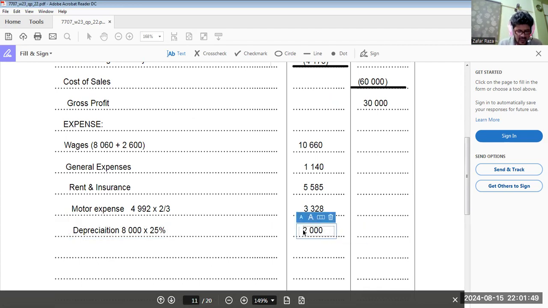Okay. Now add all these items. 10,660 plus 1140 plus 5585 plus 3,328 plus 2,000.